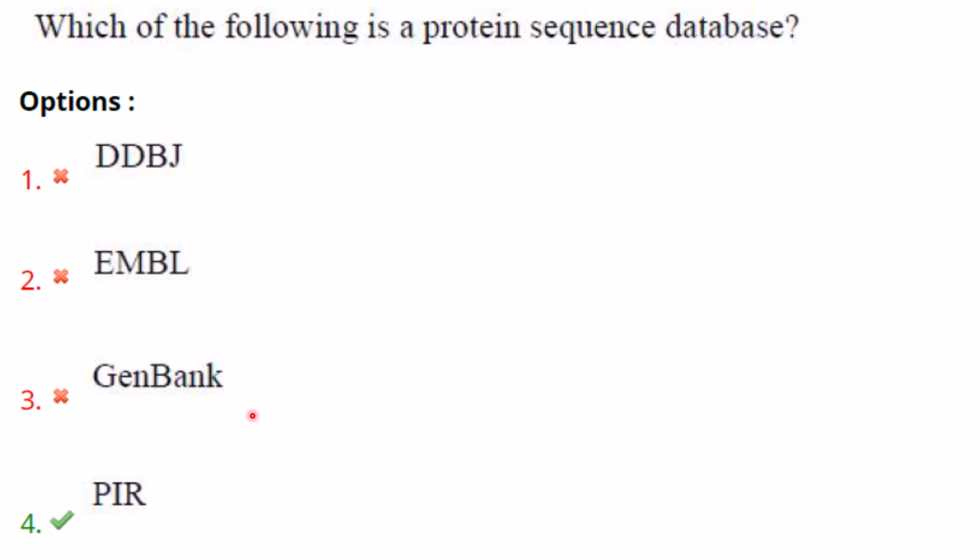They are primary databases and mainly involved in nucleotide sequence storage. But they also contain translated protein sequences. Here the question is more specific for a protein sequence database, so it is PIR that is more correct.